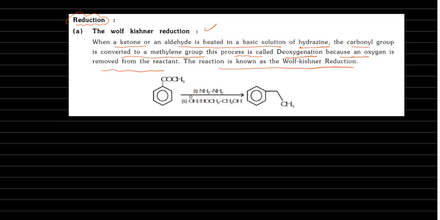So what are the reagents here? We are taking hydrazine, and in the second step base and glycol, CH2OH and CH2OH. Okay, so whatever C double bond O is there, I can write this C double bond O like this also. So this becomes methylene, CH2. Here it becomes CH2. I will write a few examples here.